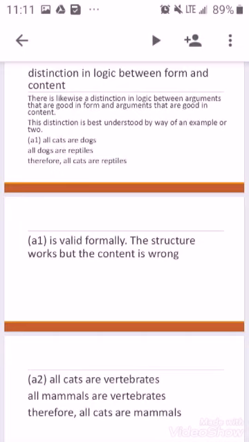Distinction between form and content. There is likewise a distinction in logic between arguments that are good in form and arguments that are good in content. This distinction is best understood by way of an example or two. A1. All cats are dogs. All dogs are reptiles. Therefore, all cats are reptiles. A1 is valid formally. The structure works, but the content is wrong.